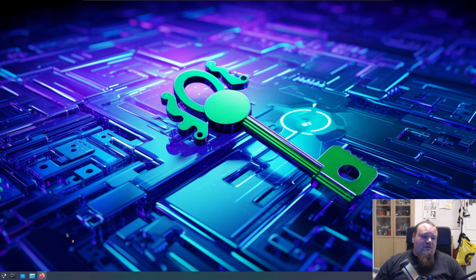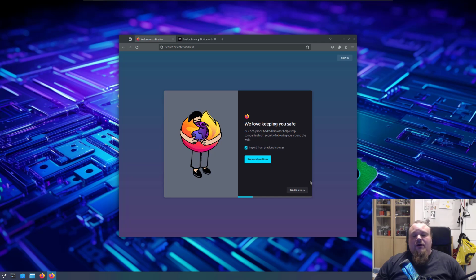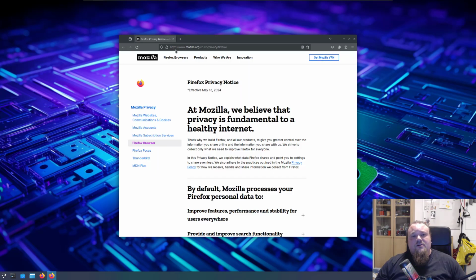We do have a browser here. I'm going to open the browser for now. It's Firefox, the typical browser pre-installed on Linux machines. I'm going to skip this.